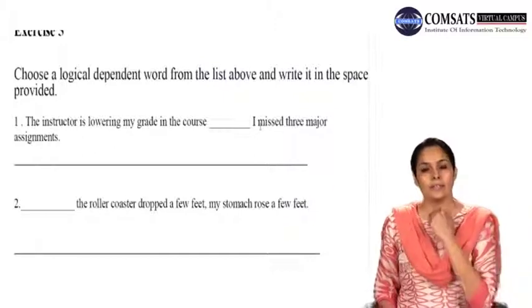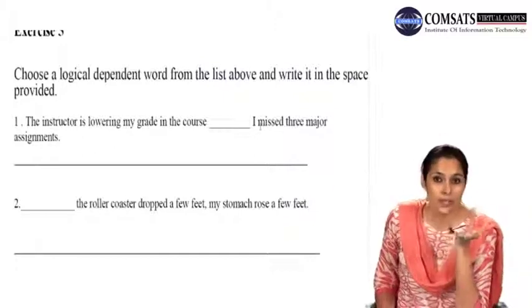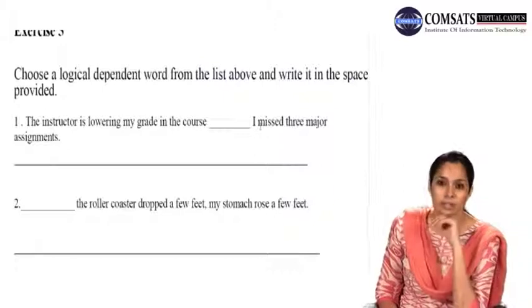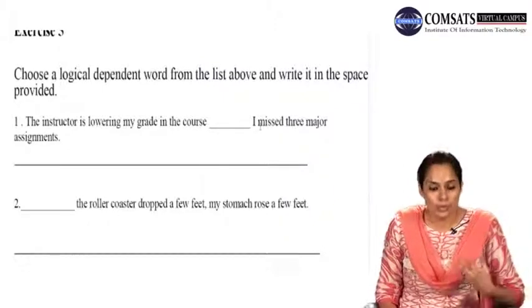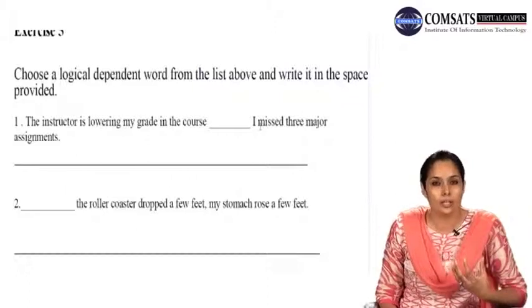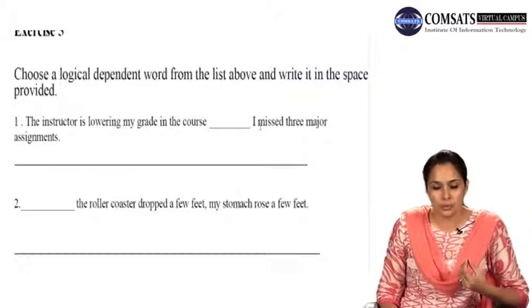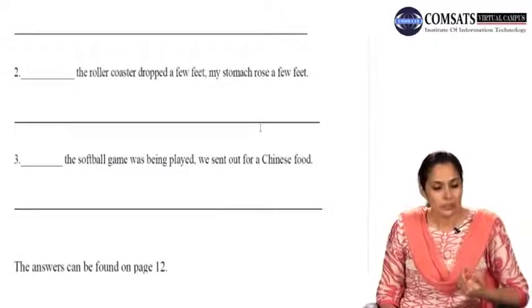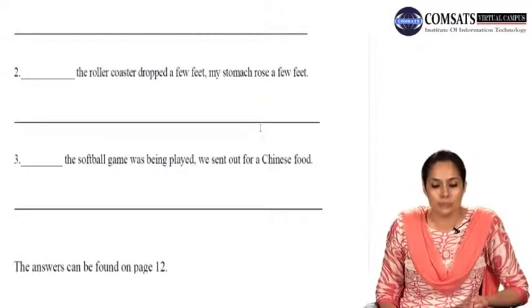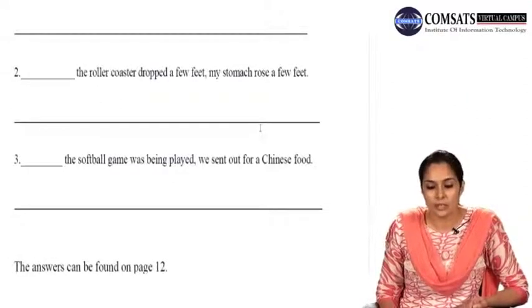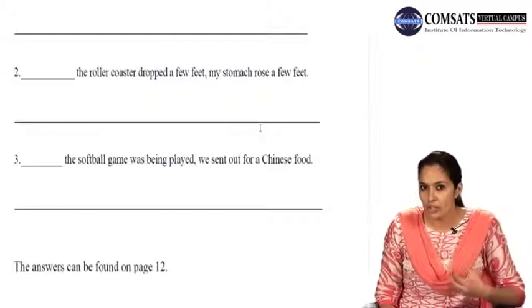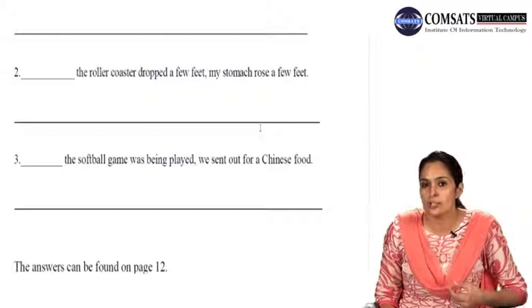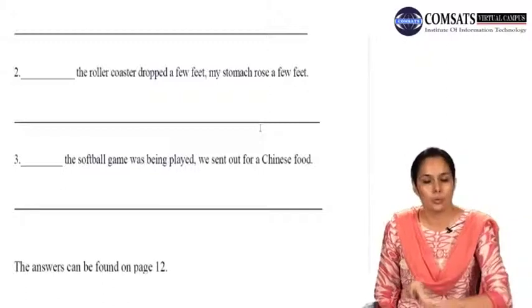Now you see that the instructor is lowering my grade. Why? What is the reason? Because I missed 3 major assignments. So this is how you have to identify a logical connection between the 2 sentences. Dash the roller coaster dropped a few feet, my stomach rose a few feet. Now you must have a very clear idea how it feels sitting in a roller coaster.